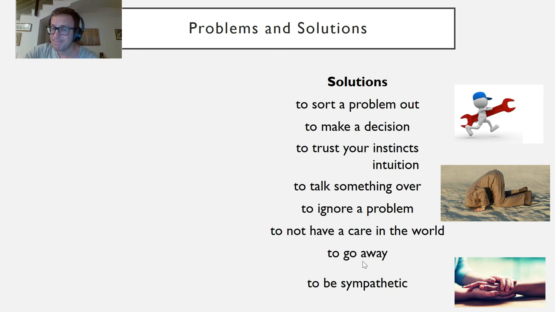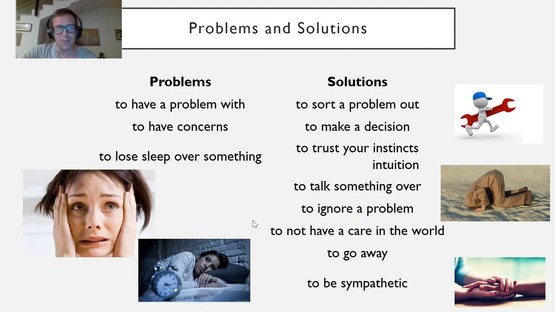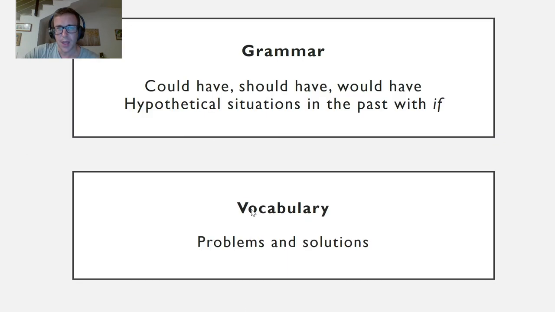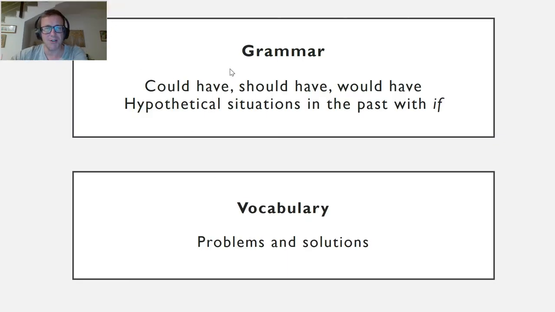It just disappears. And then another solution is to be sympathetic. And that's what this picture is trying to show here. It means when you care about other people. And you listen and understand. Okay, so that is problems and solutions. So in Unit 12 of this book, we did grammar on could have, should have, would have, hypothetical situations in the past with if, and the vocabulary was problems and solutions.